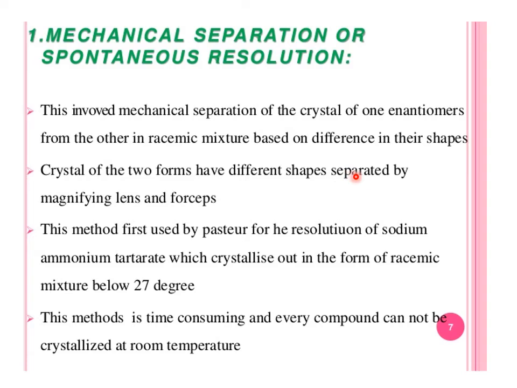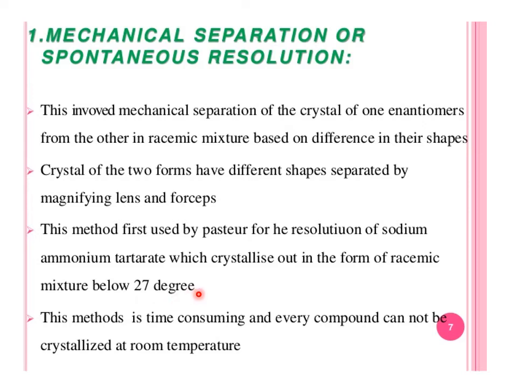Here is the method of mechanical separation. This method involves mechanical separation of the crystals of one enantiomer from the other in a racemic mixture based on differences in their shapes. Crystals of the two forms have different shapes, separated by magnifying lens and forceps. This method was first used by Pasteur for the resolution of sodium ammonium tartrate, which crystallizes out in the form of a racemic mixture below 27 degrees Celsius.